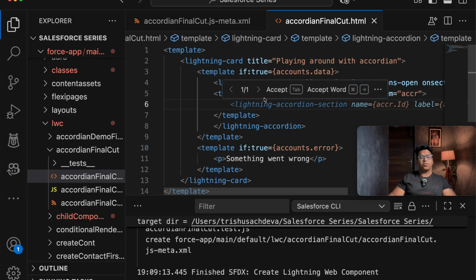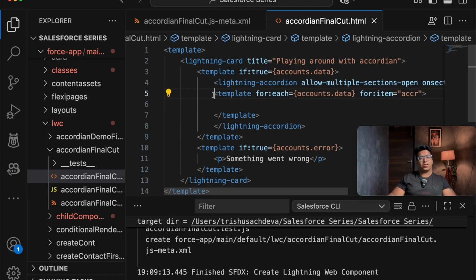So what you need to do, you need to take a template for each in order to iterate all your accounts at a time. Once it is iterated, the next step is showing the section. Why do you need to show the section? Because you need to show the related contacts at a time.